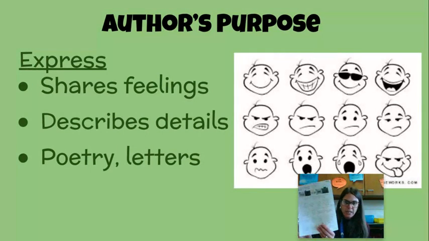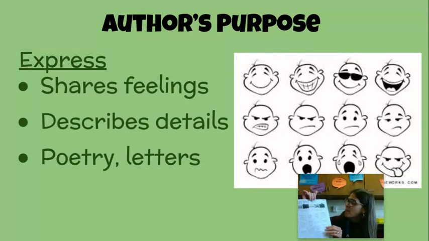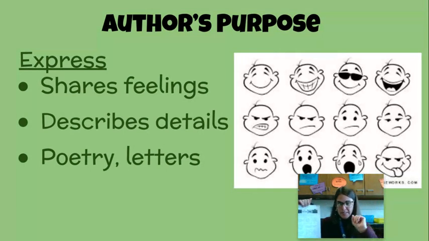Today, you have a fun little sheet that you get to color on. You're going to choose which color you want to represent what. Okay? And you are going to use this up here, and you're going to find which one of these texts is persuade. There are several, and you'll color those whatever color you chose for persuade. The second one says inform. Remember, this is to teach you something. So then you'll color all the ones that inform you about something, the color you choose for inform. And then entertain. Those are our three main purposes we're working on.